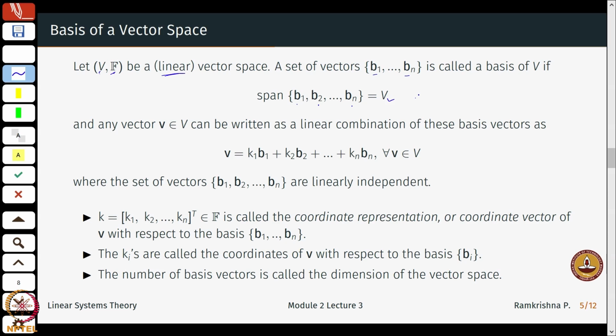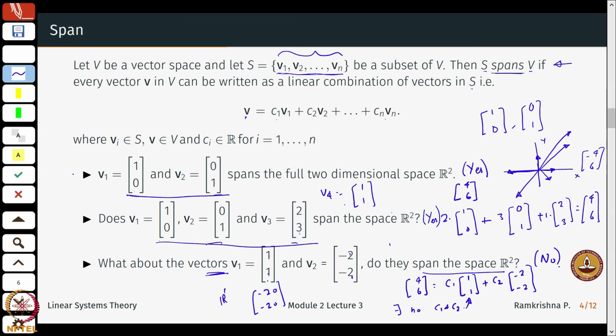However, there is something important to add here. From the definition of span, any vector V which comes from this vector space capital V can be written as a linear combination of these basis vectors. Going back to this example, this is also the span, this is also the span.